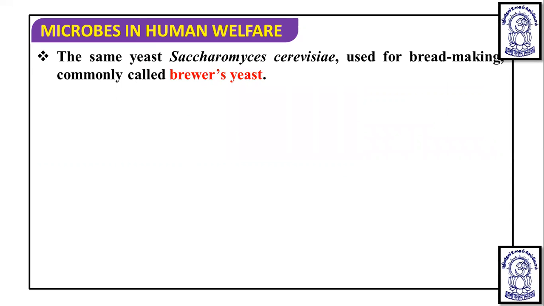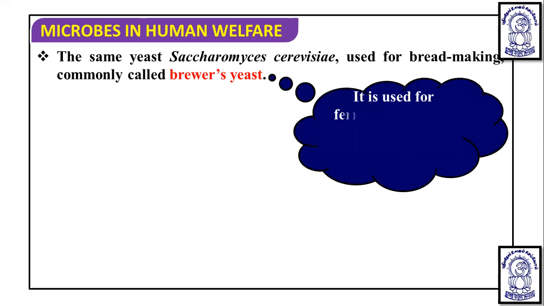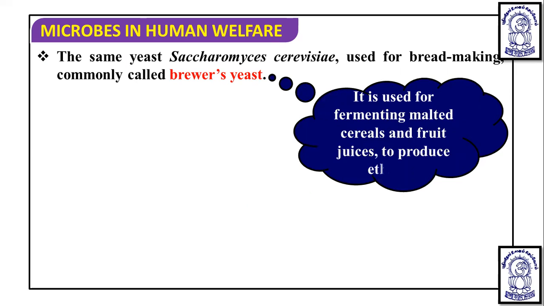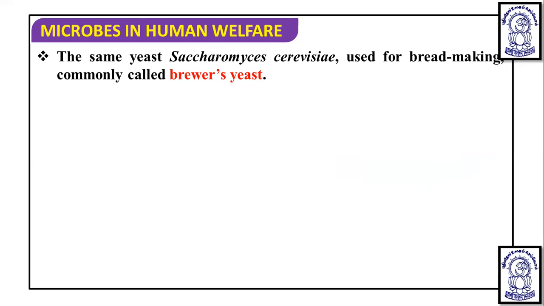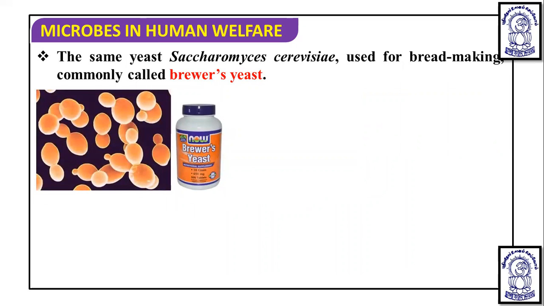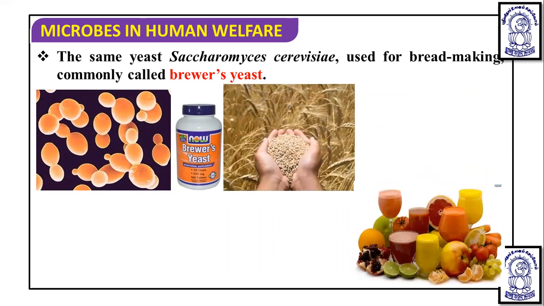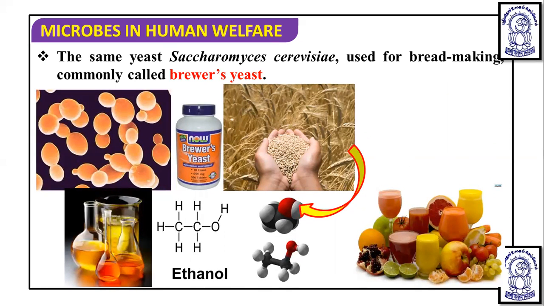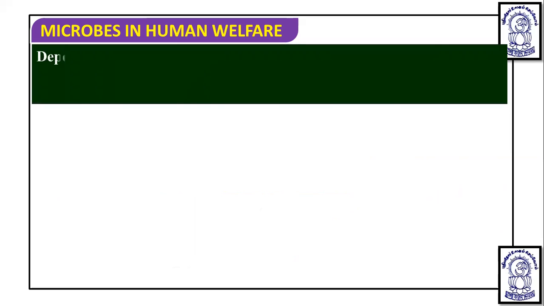It is also known as brewer's yeast or beer yeast, and it is used for fermenting malted cereals and fruit juices to produce ethanol. So for alcohol production, this yeast is used. This is the brewer's yeast, which is available in the market in the form of powder, and with it ethanol, that is alcohol, is produced.